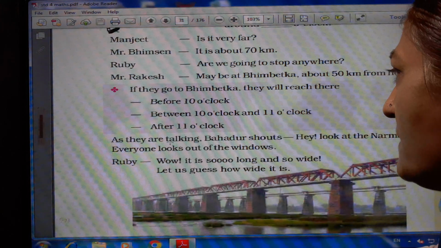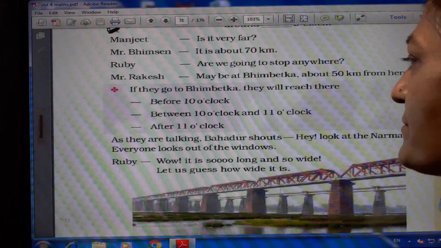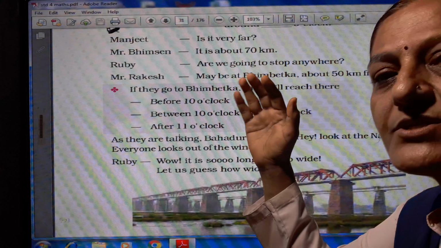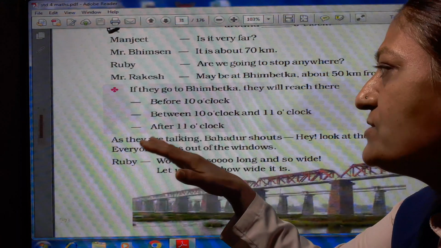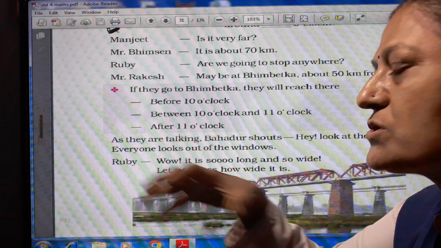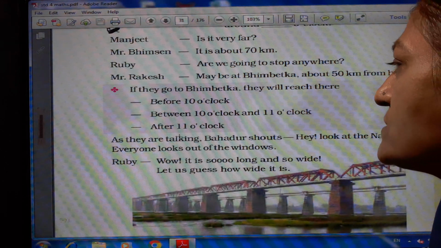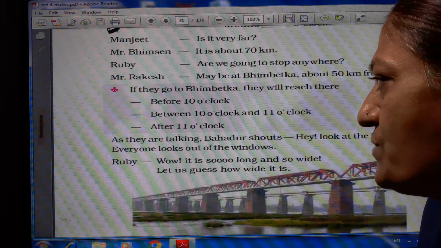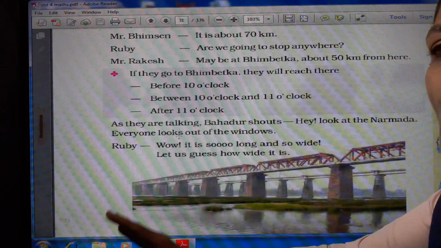As they are talking, Bahadur shouts, hey, look at the Narmada! This conversation is going on between the children and sir. At that time, one child, Bahadur, shouts, hey, look at the Narmada! Everyone looks out of the windows. Ruby says, wow, it is so long and so wide.